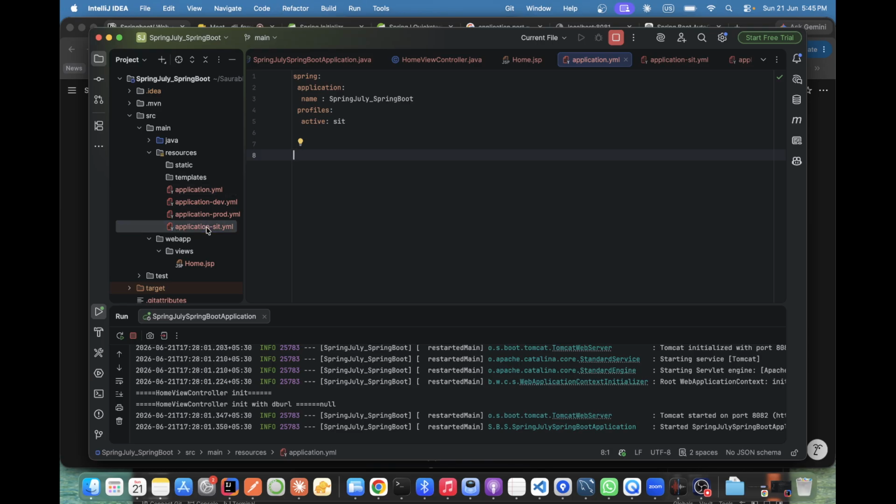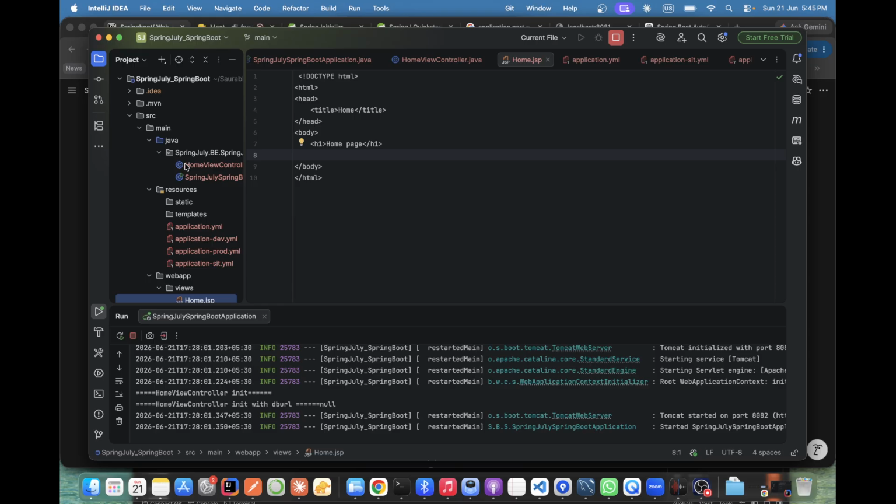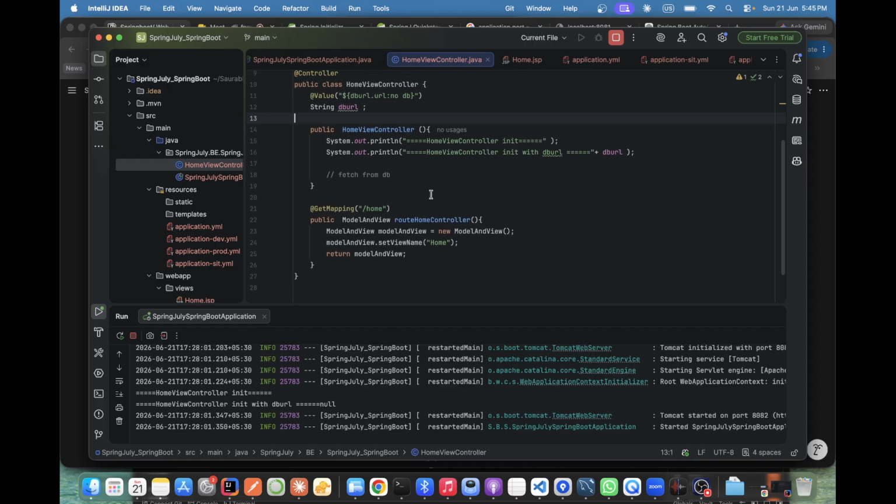Here, where is our SIT? Let's try to build it. Where is our application? Home page and controller, home controller, and this is slash home.